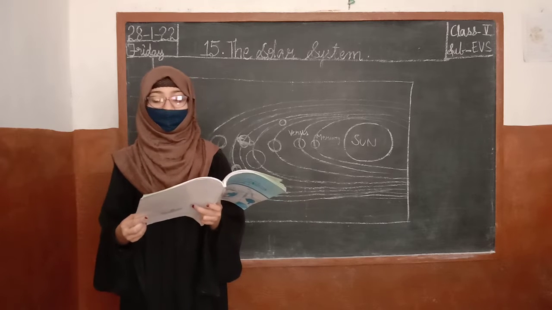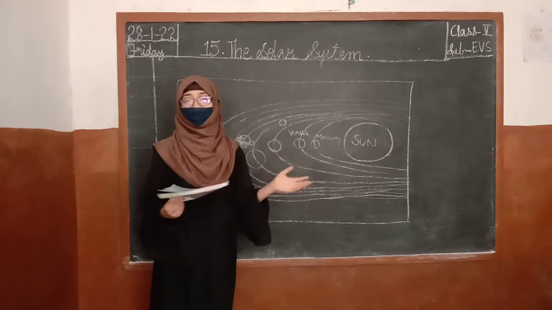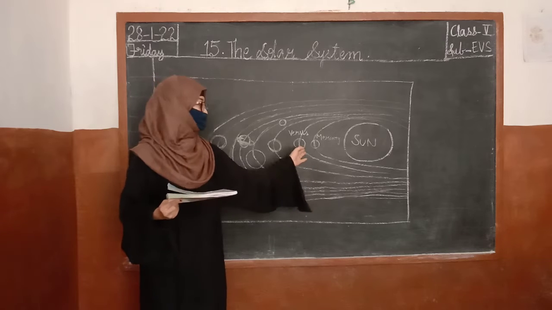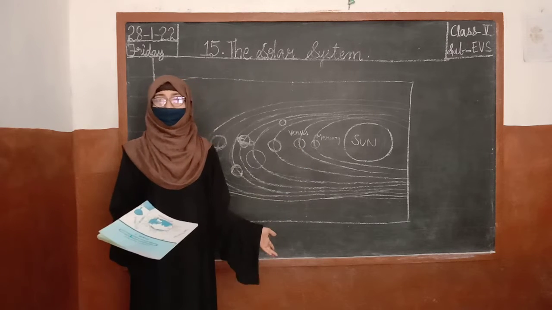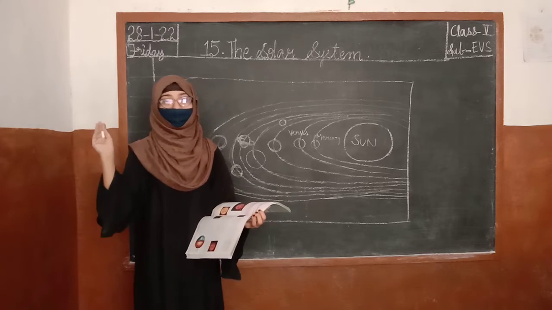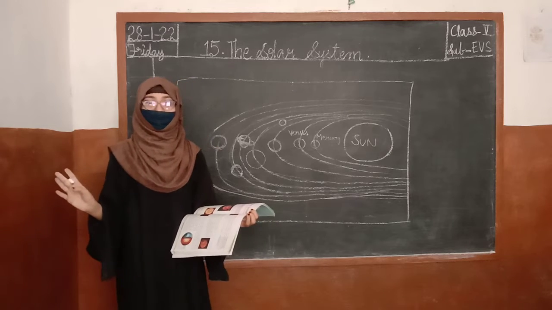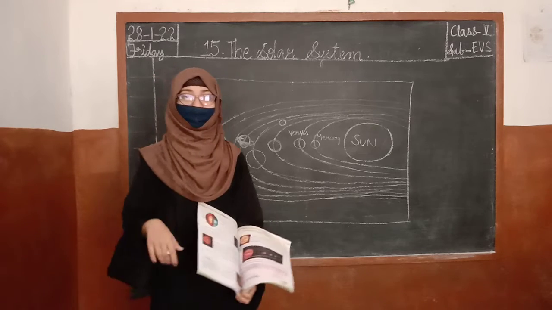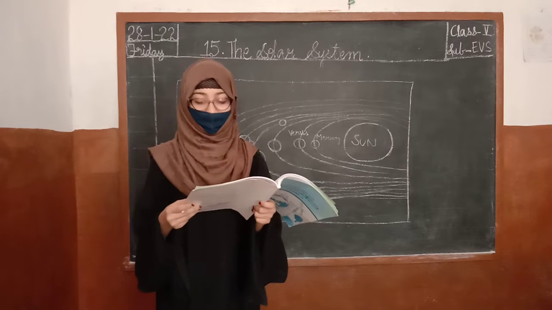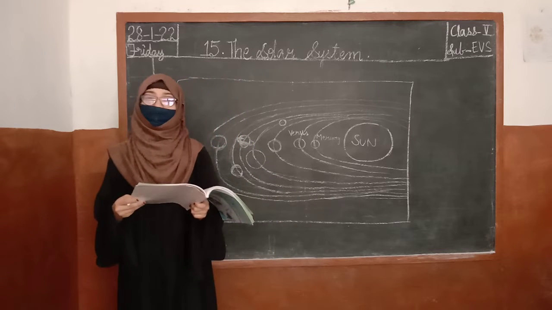It is definitely not a place anyone would want to visit. Isn't it, children? It is very warm, it is very bright. Would anyone like to go and stay on that planet? No, because the temperature is 400 degrees Celsius and it is very bright. There is no oxygen, only carbon dioxide. Will you like to go and stay there? No. No.